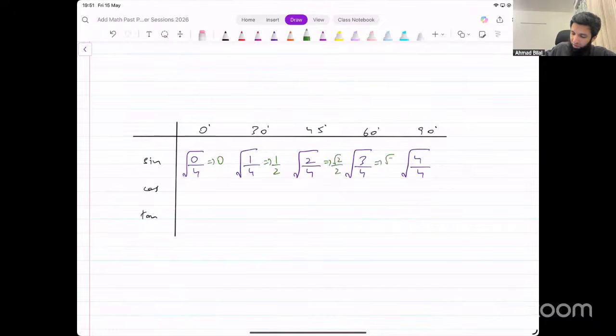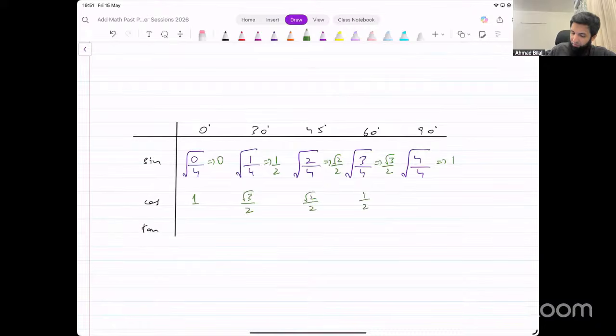This to under root 3 over 2. And the last one to 1. For cos, it's just in the opposite direction. The same values in the opposite direction. And they look like this: 1, under root 3 over 2, under root 2 over 2.